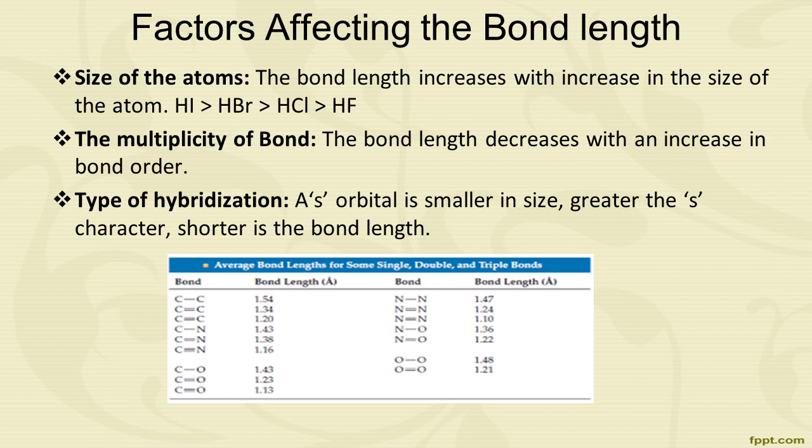Next one is type of hybridization. Since a p orbital is much bigger in size than an s orbital of the same shell, as we go from sp3 to sp2 and sp2 to sp, the percentage of p character decreases, and so the bond length decreases, which is shown in this table. Carbon-carbon single bond has the bond length 1.54 angstrom, carbon-carbon double bond is 1.34, and carbon-carbon triple bond is shown in the table as 1.20 angstrom.